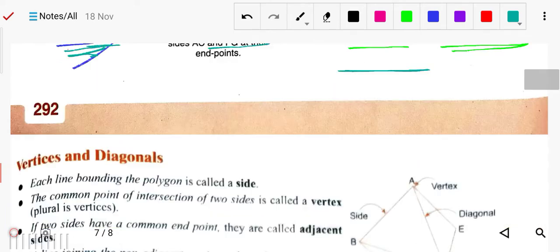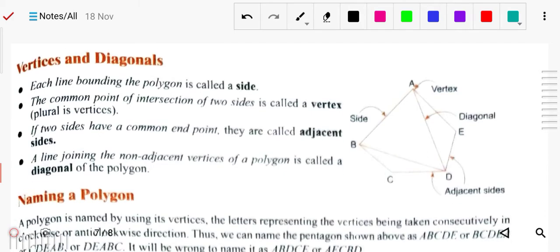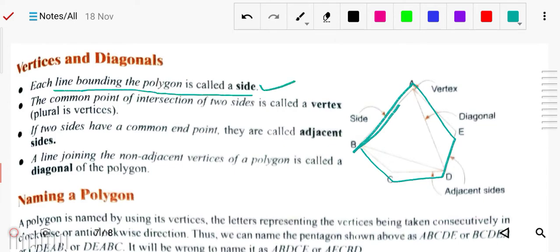Now next we have vertices and diagonals. Each line bounding the polygon is called a side. You can see all these bounding sides; each line bounding the polygon is called a side. The common point of intersection of two sides is called a vertex.